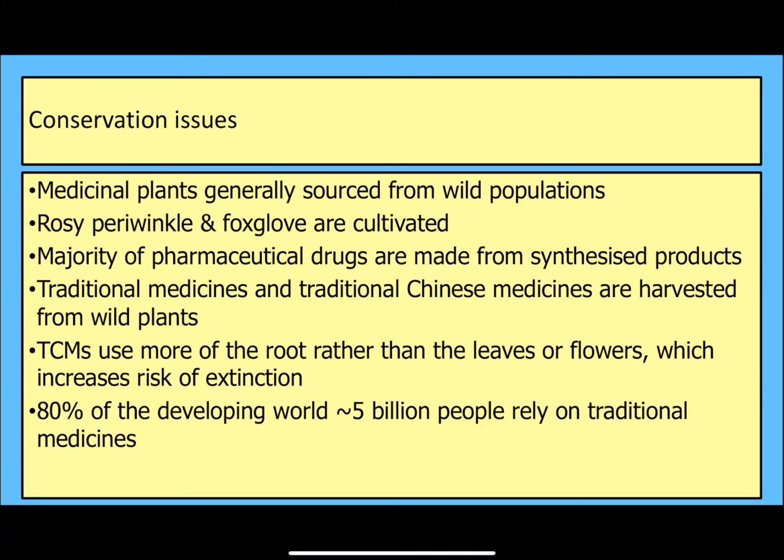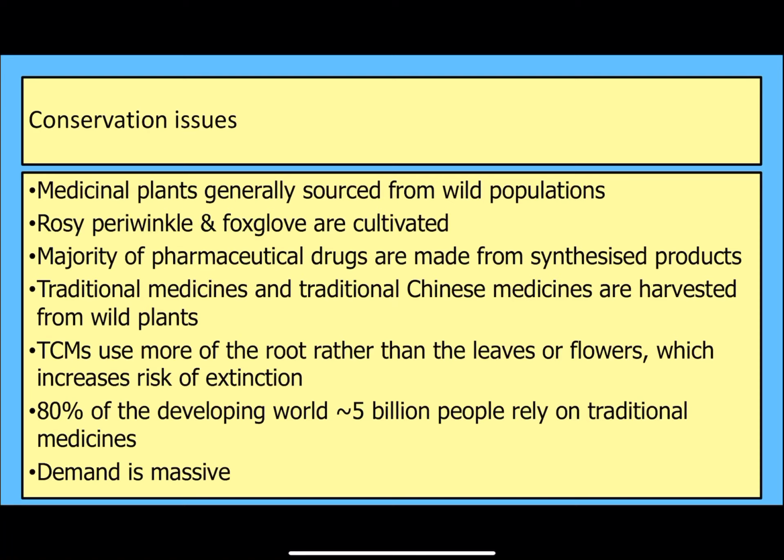We can see that in other examples. Quite a few of the animals that are endangered in the world are endangered because parts of them are used in traditional medicine. So there's a massive demand, particularly because the population in developing countries is increasing so rapidly. Whereas China previously had a much smaller population, now it's well over 1 billion. So there's a much greater demand for things like traditional medicines.